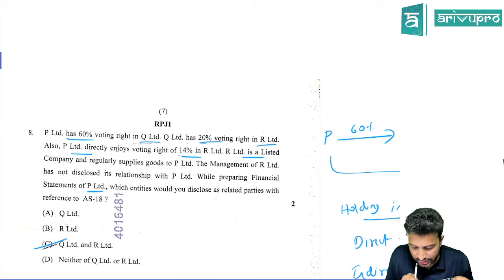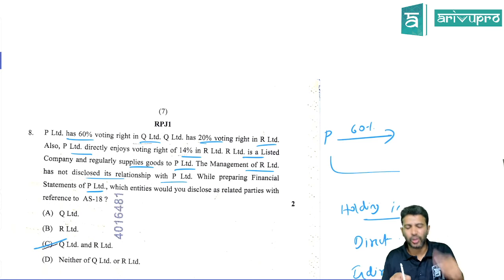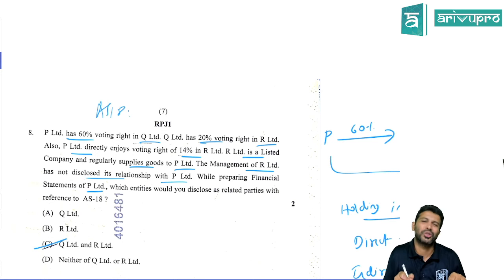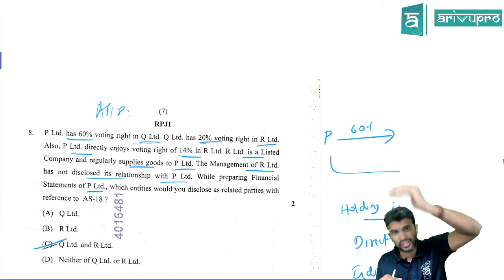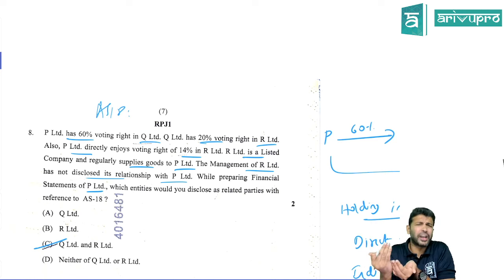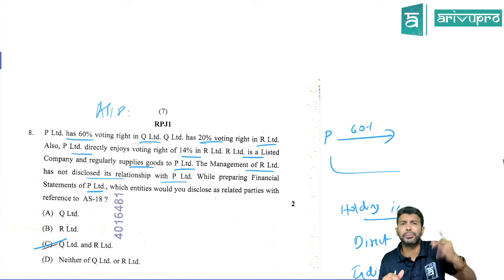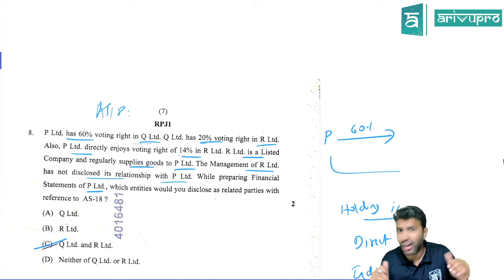R Limited is a listed company and regularly supplies goods to P Limited. The management of R Limited has not disclosed the relationship with P Limited. So there's a question on AS 18, related party disclosure. First of all, if one company is able to control or have significant influence, they become a related party, right? Associate company, subsidiary company, joint venture company, all these are related parties, right?